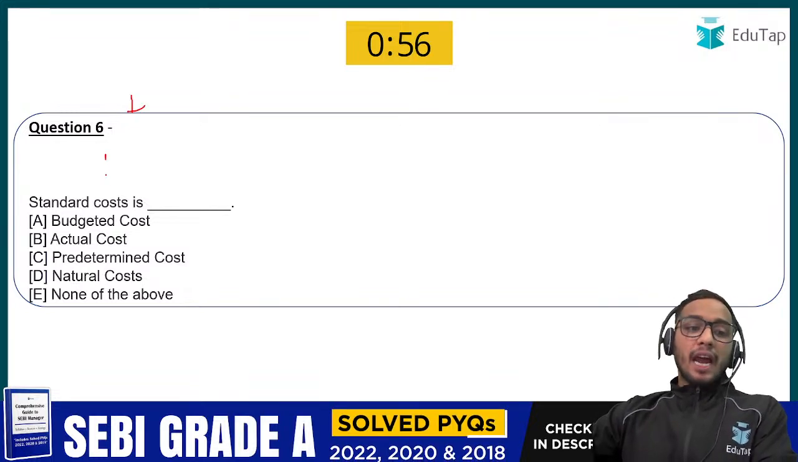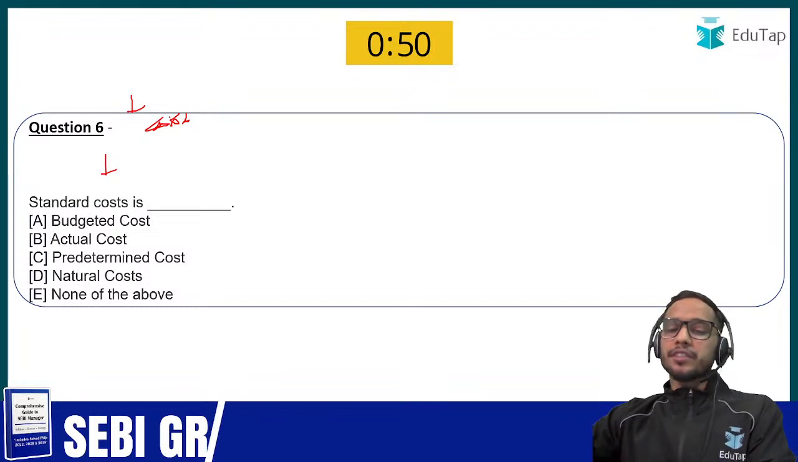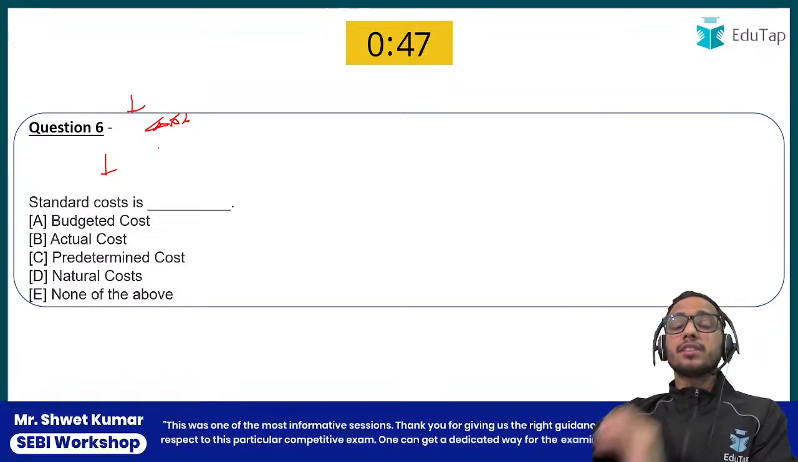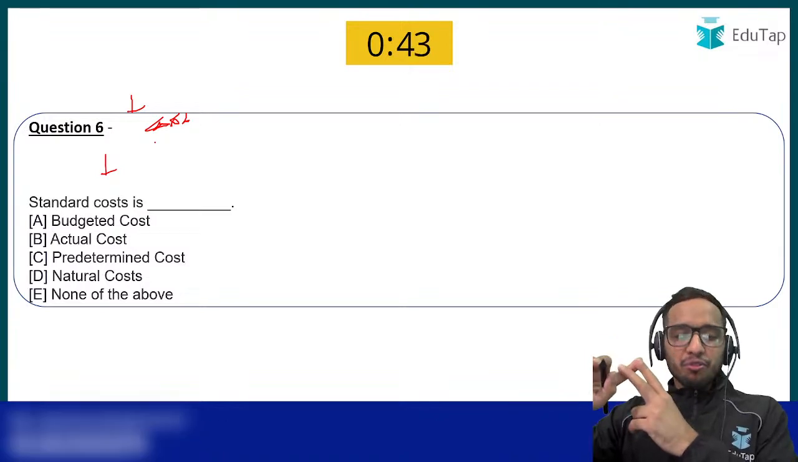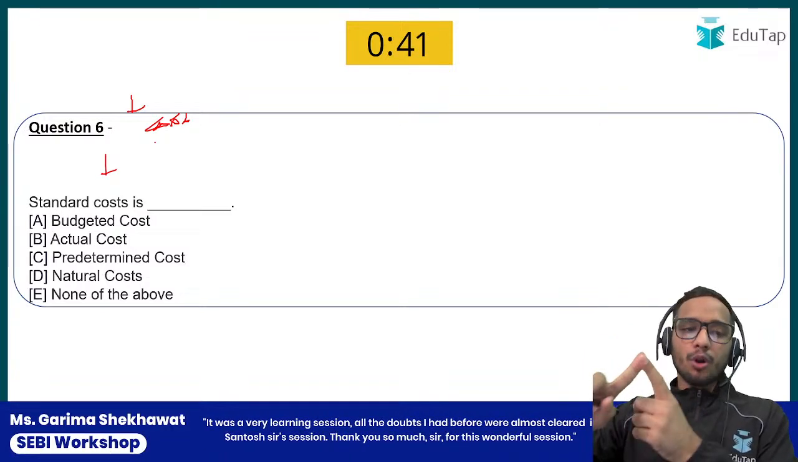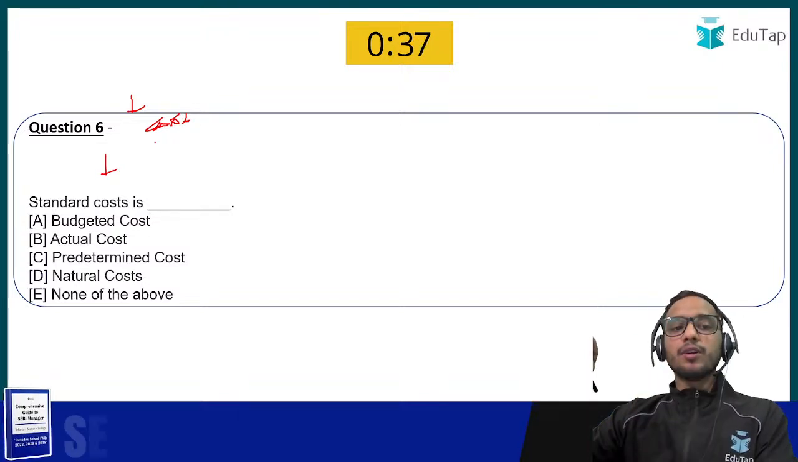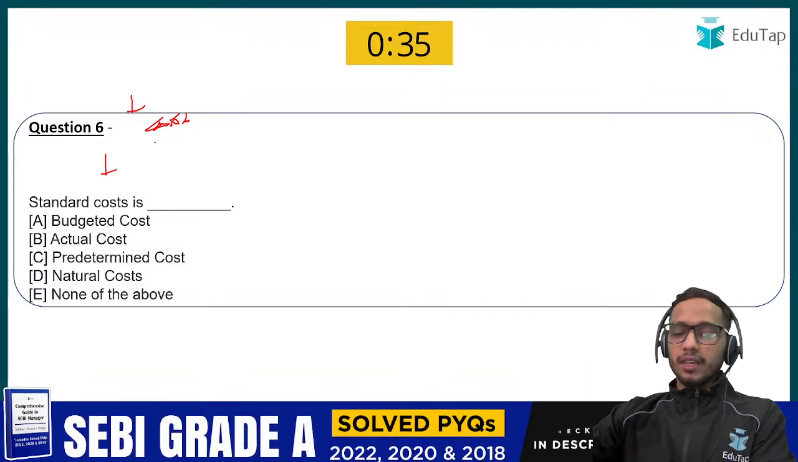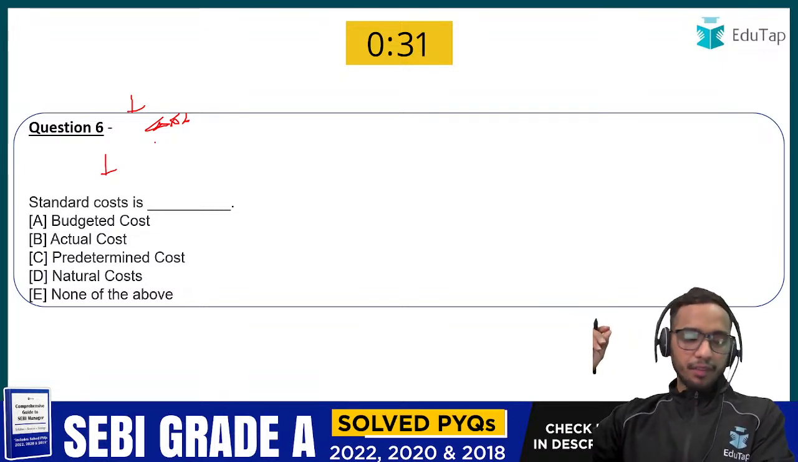Now let's talk about question number 6. So we have: standard cost is what? Important question. This question is important because it is a kind of tricky question. So let's focus on the question. Standard cost is what? You would be confused between two options, I know. The first option is budgeted cost, the second option is actual cost, option C is predetermined cost, D is natural cost, and E is none of the above. Tell me the answer to the sixth question, everyone.